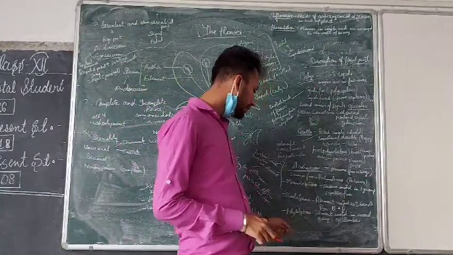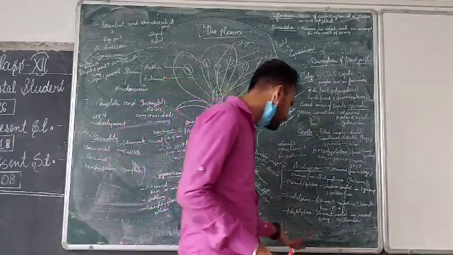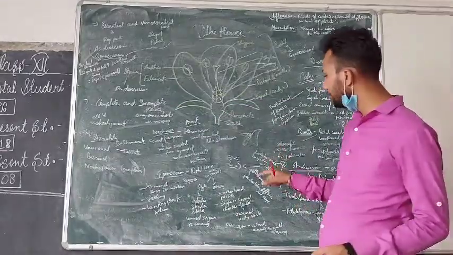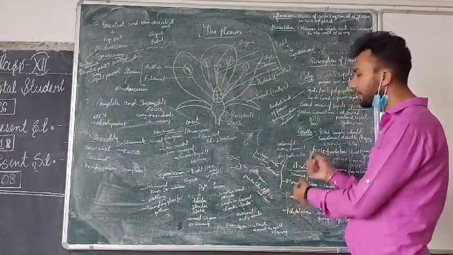And the polyadelphous condition means the filaments are united in several groups. That is, the filaments of the stamens are united in several groups.